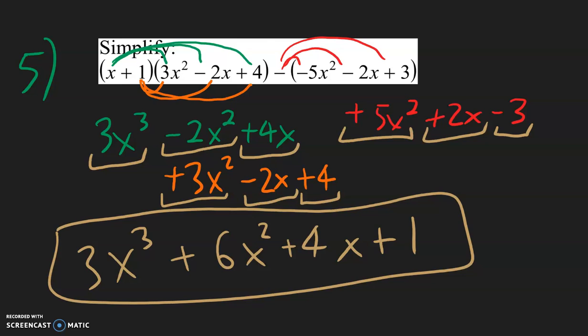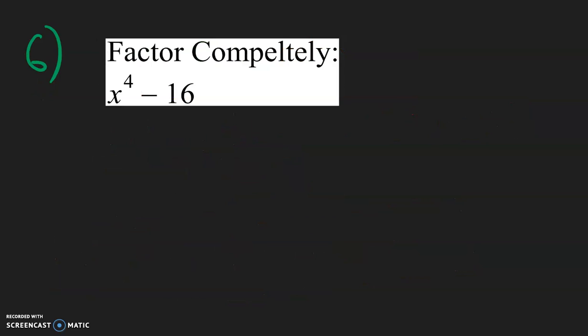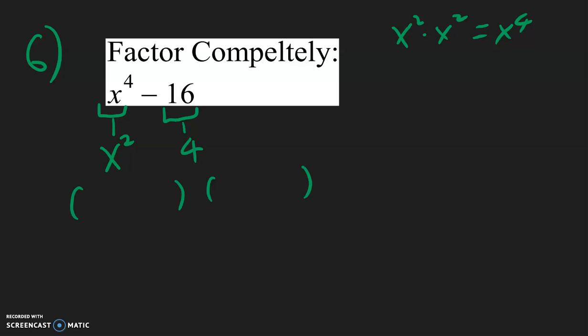That's the final answer. For number 6, we have a difference of two squares. We know it's a difference because we see the minus sign. And so let's take the square root of both parts. So the square root of x to the fourth will be x to the second. And we know that because x to the second times x to the second is equal to x to the fourth. And the square root of 16, we don't care about the negative. We already know it will be the difference of two squares, so it will be 4. So that means the two factors are going to be x squared plus 4 and x squared minus 4.